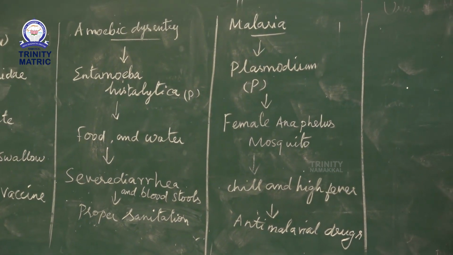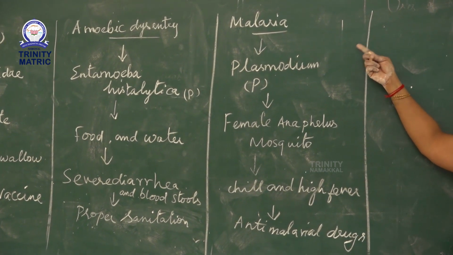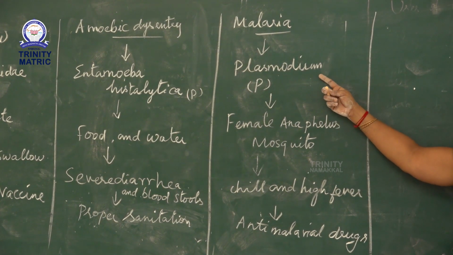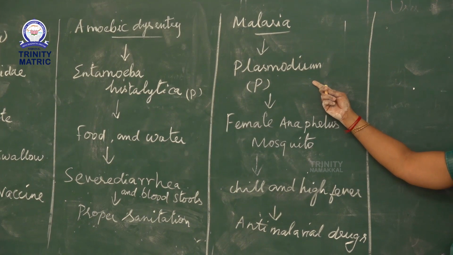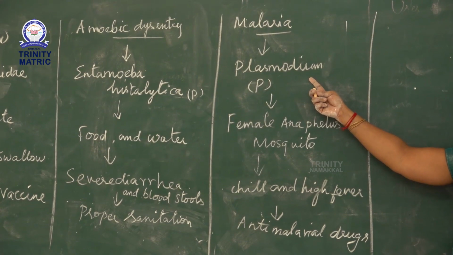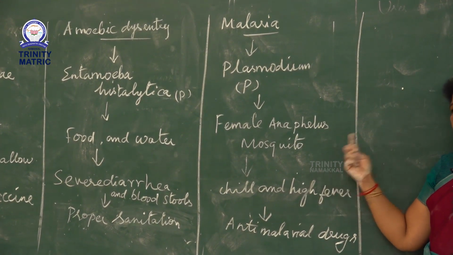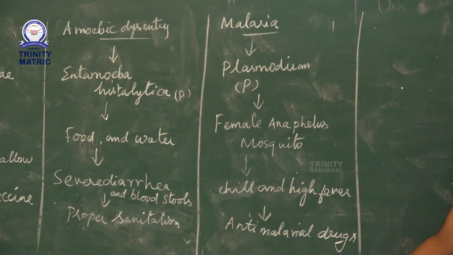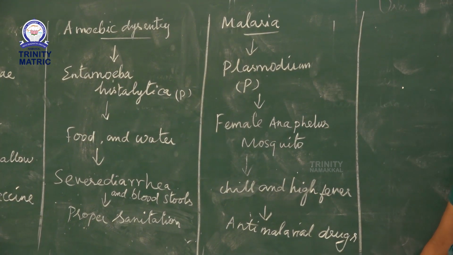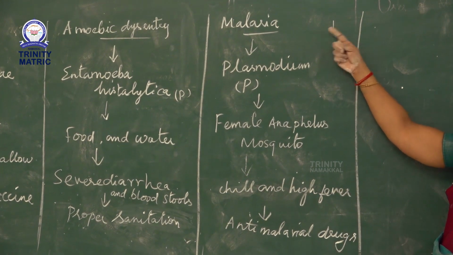The next disease, malaria. Malaria is a protozoan disease. It is caused by Plasmodium, which has 4 species. It is spread by the female Anopheles mosquito. Chills and high fever are symptoms of malaria. Anti-malarial drugs are used to cure malaria.